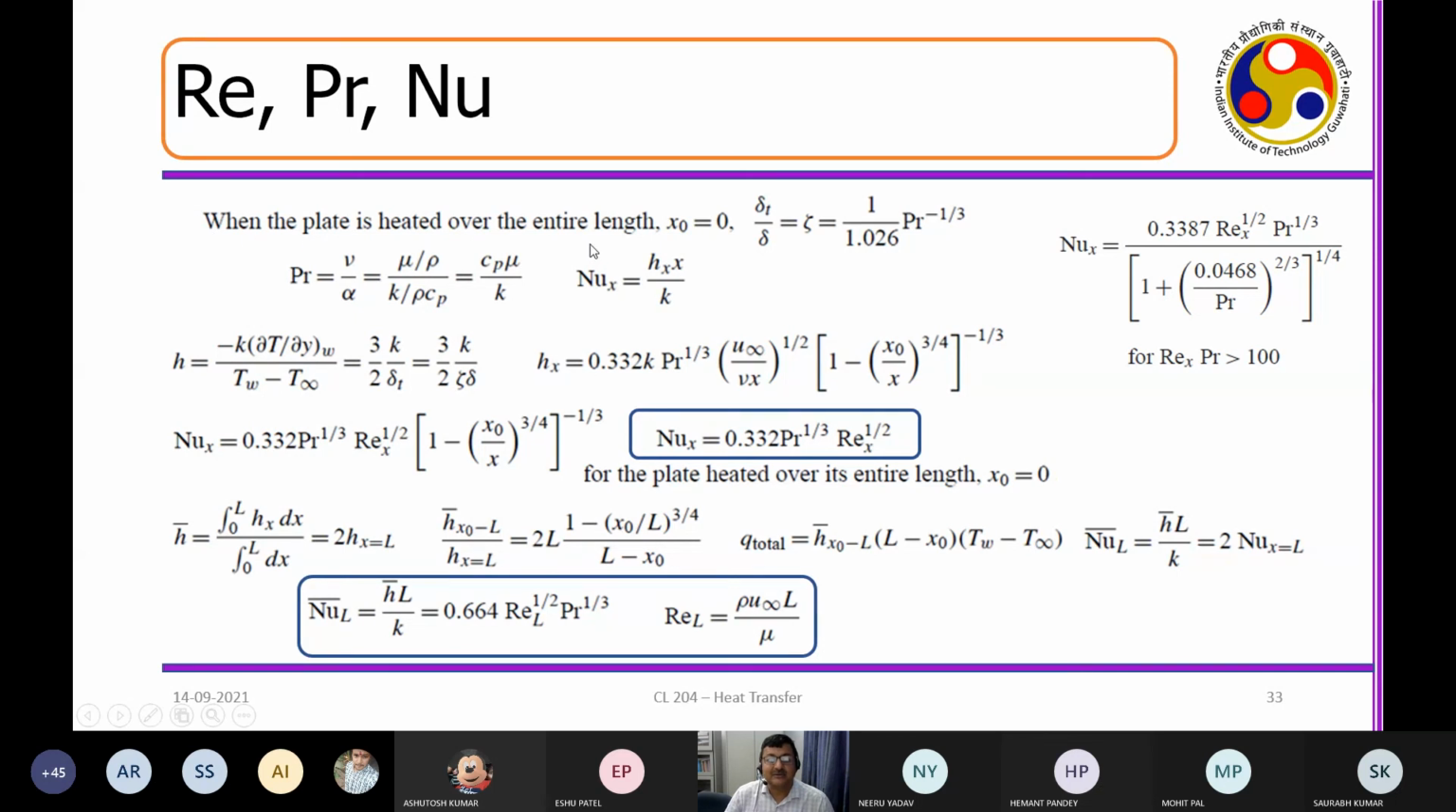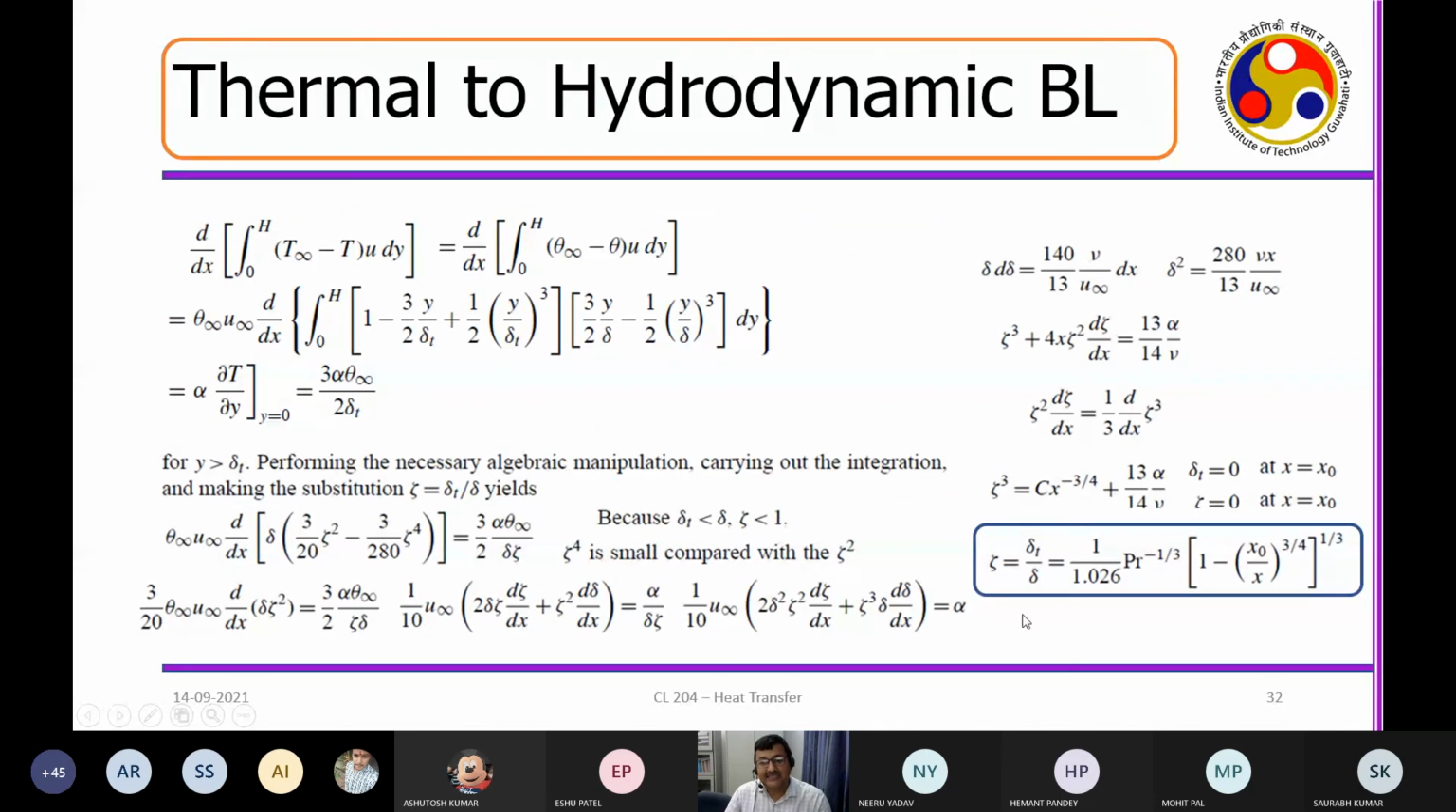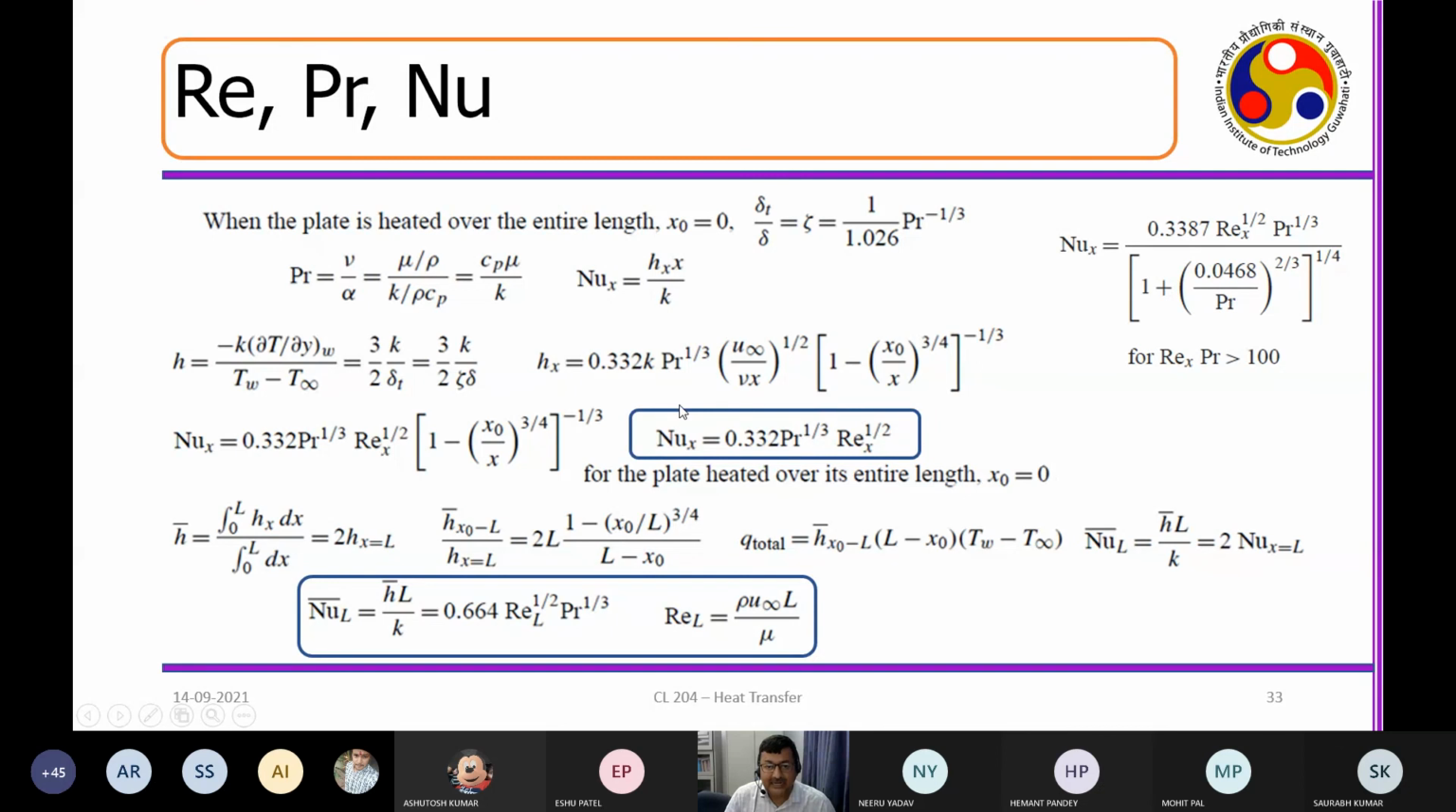Say, suppose when the plate is heated over an entire length, delta by T zeta equal to this, and Prandtl number is equal to this, and then Nusselt number equal to this, then you calculate h. This is conduction and this is your convection, right? So h A delta T equal to, you equate these two, and from there, you get this. Now, these are all simple mathematical juggleries to get h. And from there, you do a little bit of rearrangement in order to get this. So essentially, you are extending this analysis in order to get a comprehensive equation relating the Nusselt number to the Prandtl number and the Reynolds number.